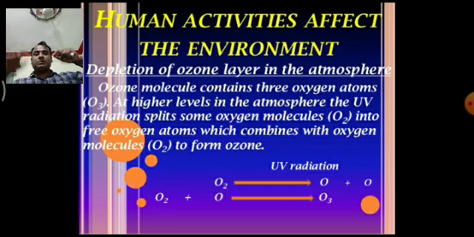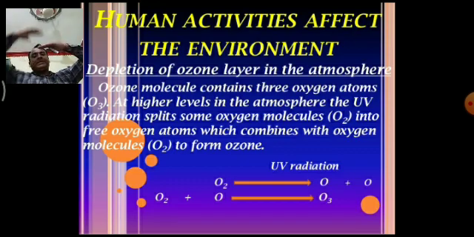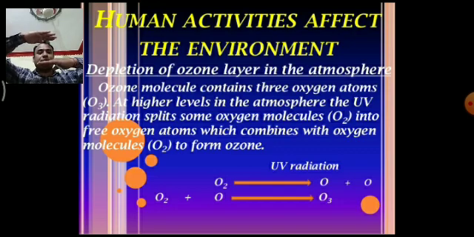From the surface of the earth, the troposphere starts, and it goes up to a certain height. After a certain height, the next layer is the stratosphere. This is the troposphere, this is the stratosphere. The ozone layer is present between these two layers, within the stratosphere and troposphere.